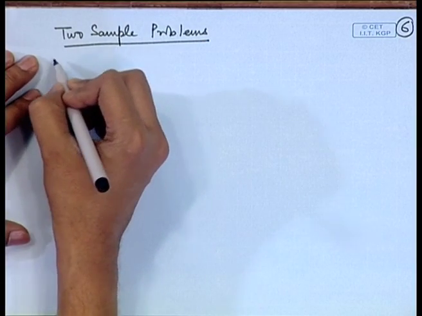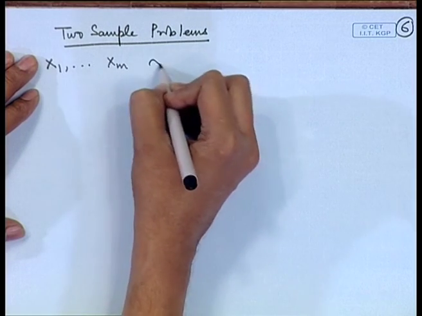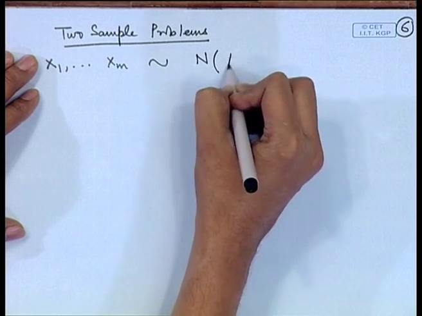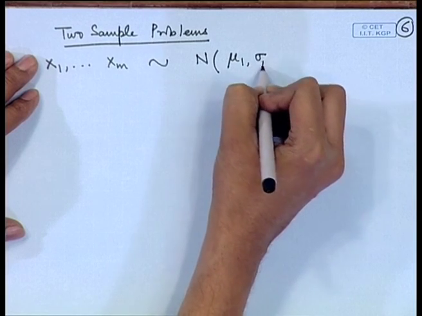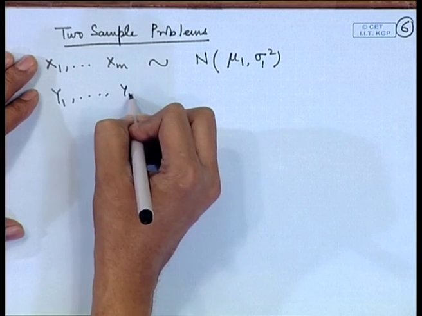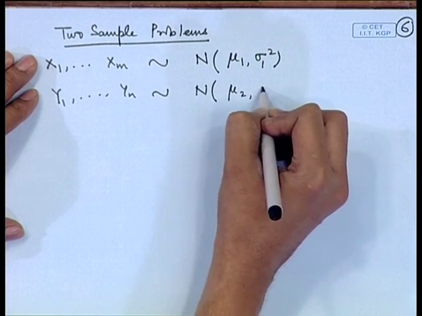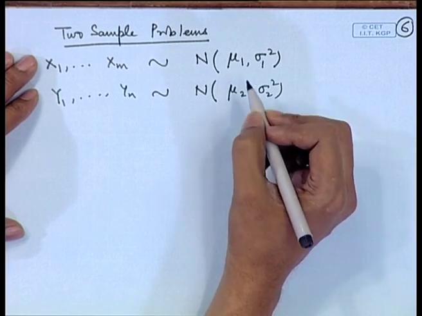So, in the beginning let us consider the normal model. Let x1, x2, ..., xm be a random sample from a normal distribution with mean mu1 and variance sigma 1 square, and let y1, y2, ..., yn be a sample from another normal population with mean mu2 and variance sigma 2 square.